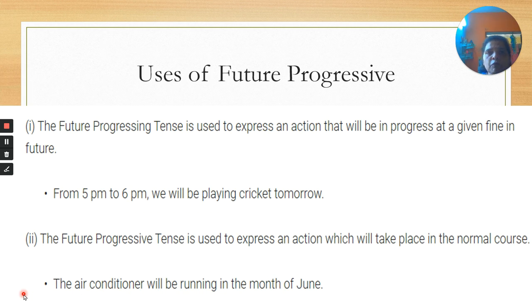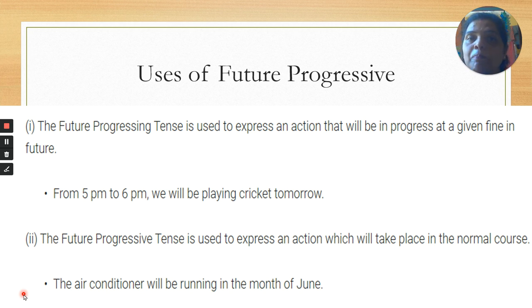What is the use? The future progressive tense is used to express an action that will be in progress at a given time in future. Like I said, we are planning to start. This is in present progressive tense, but the timing is future. Similarly, from 5 p.m. to 6 p.m. we'll be playing cricket tomorrow. Like if I say, from tomorrow at 6 p.m. we'll be having a get together. Okay, like this we are saying.